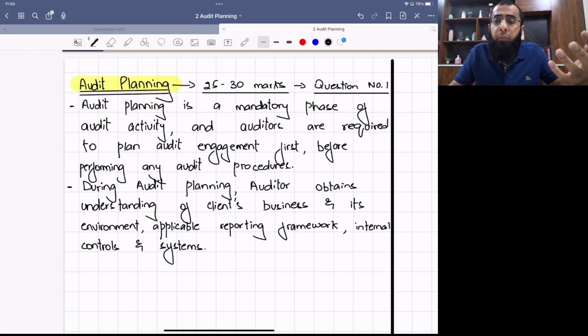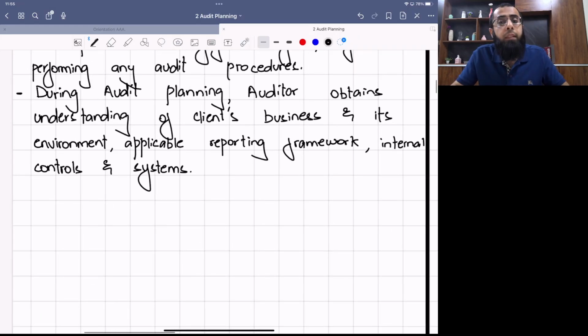Who is responsible for this? How do you approve the sales invoice? How do you approve the purchase invoice? How do you purchase non-current assets? Do you have an internal auditor? So the auditor will obtain an understanding of the client's business and its environment, applicable reporting framework, internal controls and systems, laws and regulations.